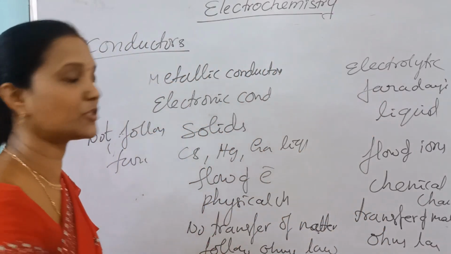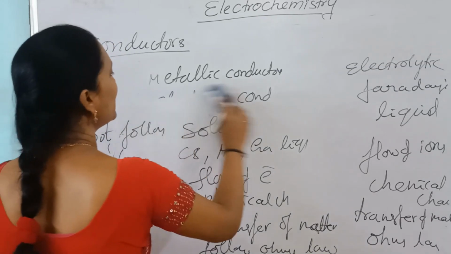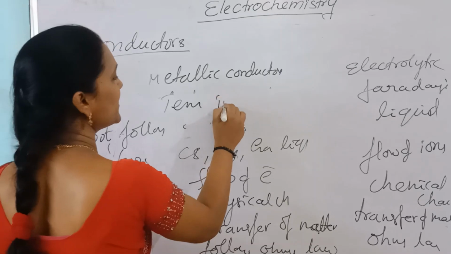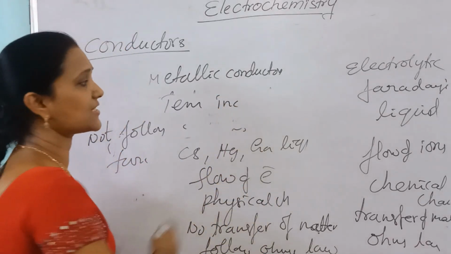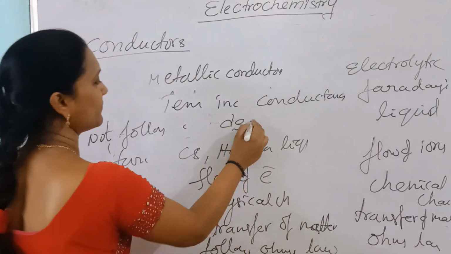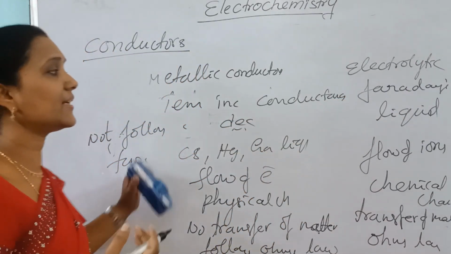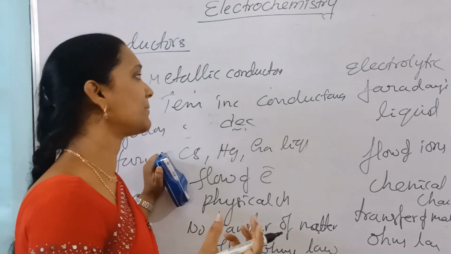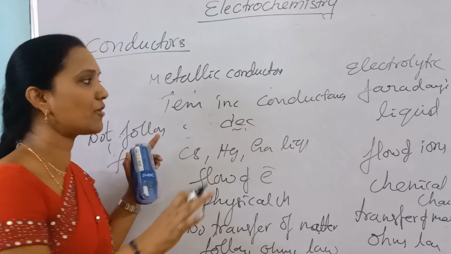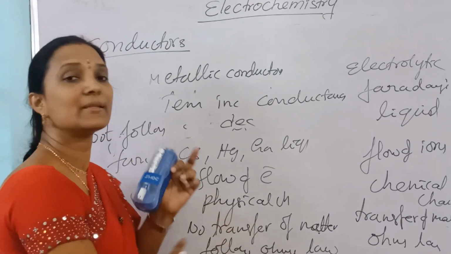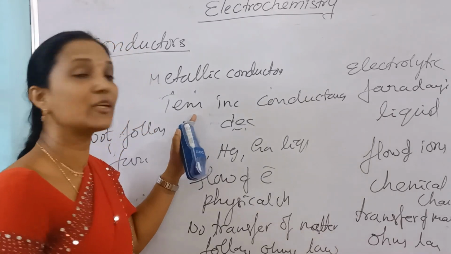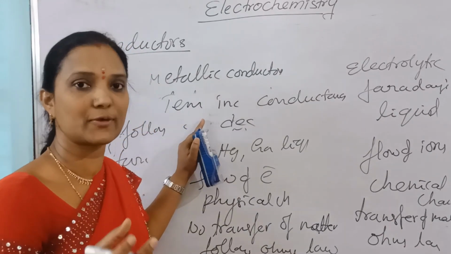Now the effect of temperature. In metals, as temperature increases, resistance increases, so conductance decreases. The oscillation of metal ions restricts the flow of current, that is, the flow of electrons. This is due to electronic scattering.